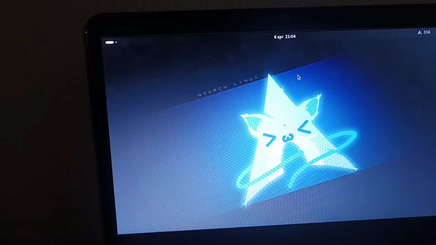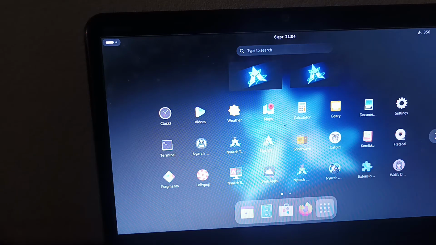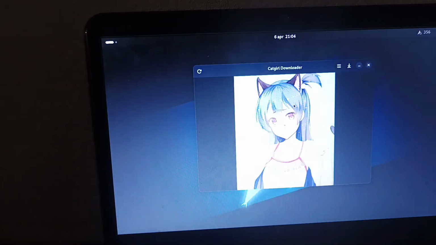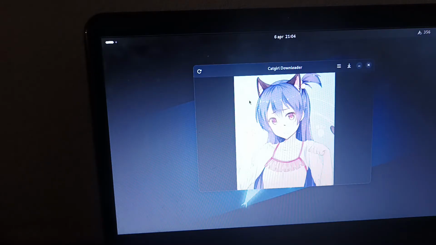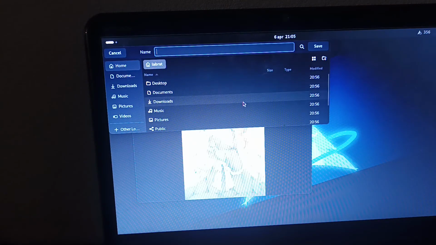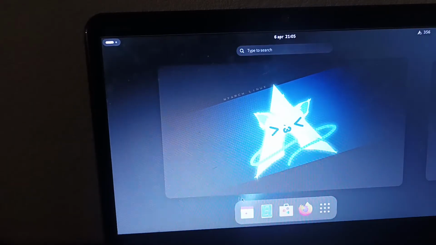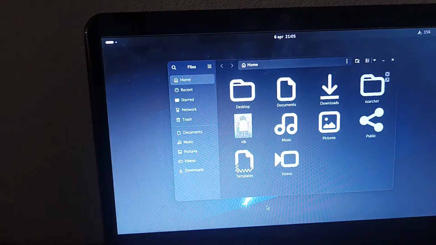Is it gonna show? Hello? Oh, it opened. Okay, so we got a Catgirl. So I think we will just download the pictures. I think you just press this button. You save it. I'll just do it with a random picture. Oh my god. I don't know. Okay, name it. Yes, save. Yeah, I think I got it. I got a picture. It's right there.